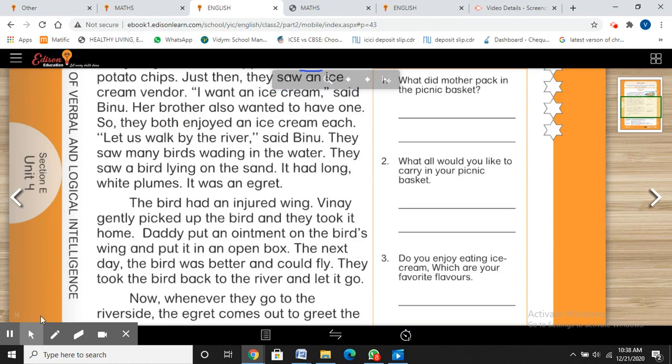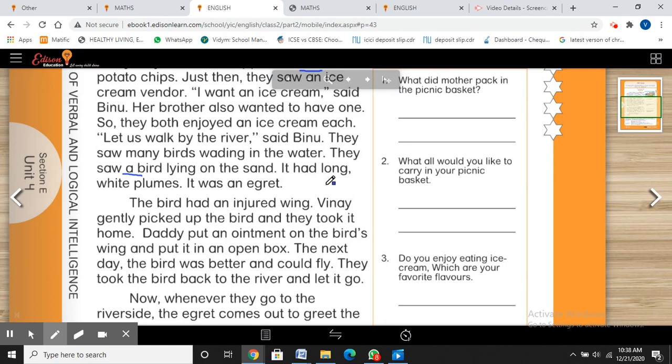Her brother also wanted to have one, so they both enjoyed an ice cream each. Let us walk by the river, said Binu. They saw many birds wading in the water. They saw a bird lying on the sand.